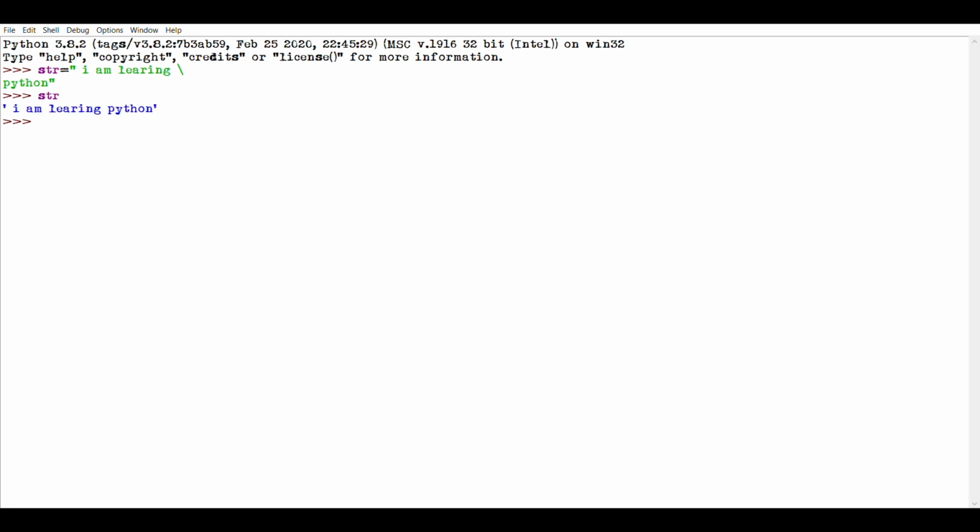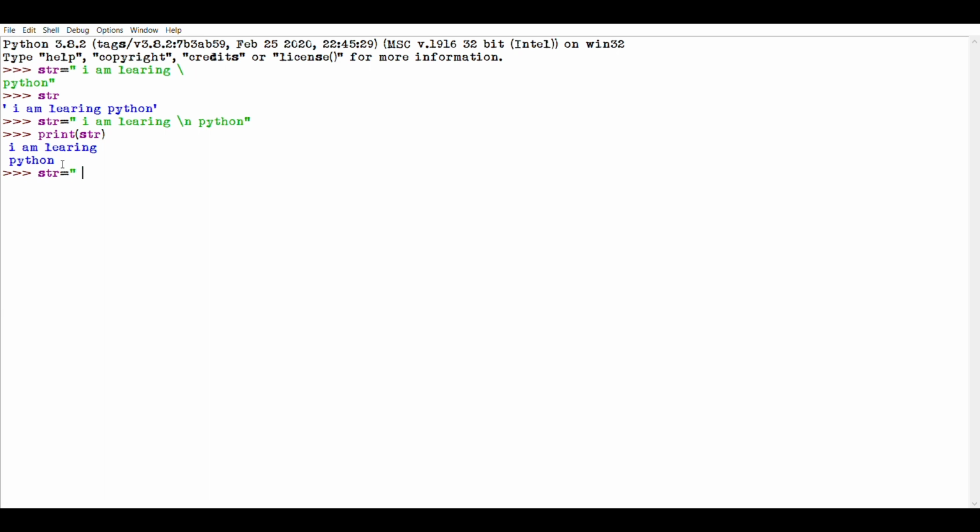Here I'm getting all the characters in a single line. If you want to enter the characters in the next line, then you can use \n for this purpose. Now, I am learning \n Python. Now if I try to print str, now Python gets printed in the next line because of the \n operator. Now I can also use \t for giving a tab.